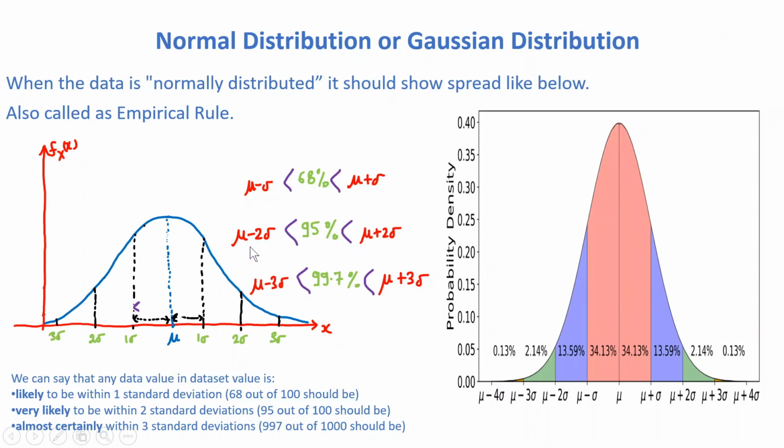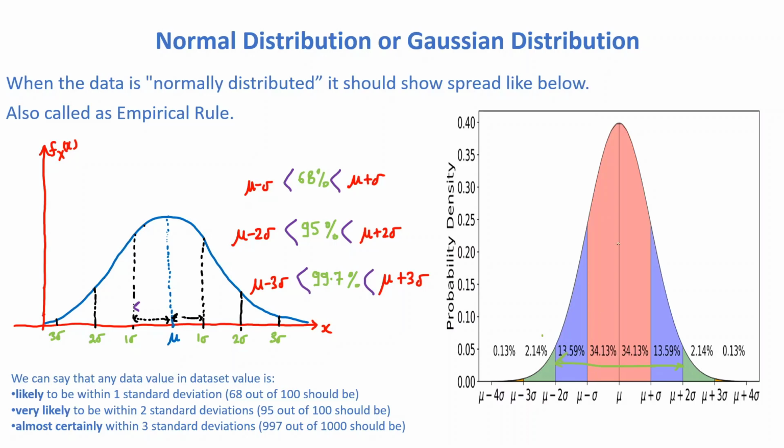If we calculate the area within 2 sigma, that is mu minus 2 sigma to mu plus 2 sigma, this complete portion,